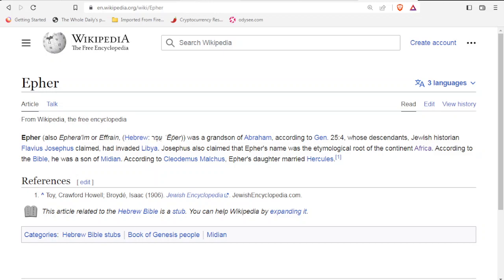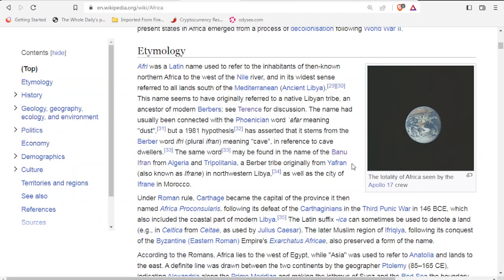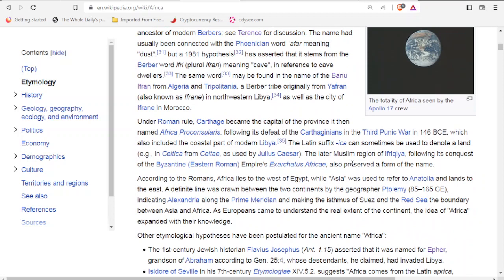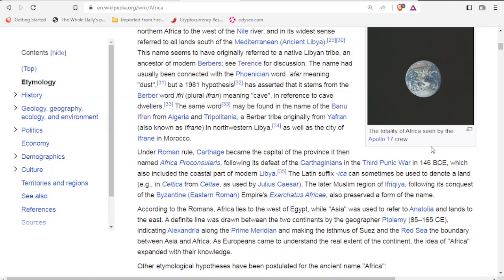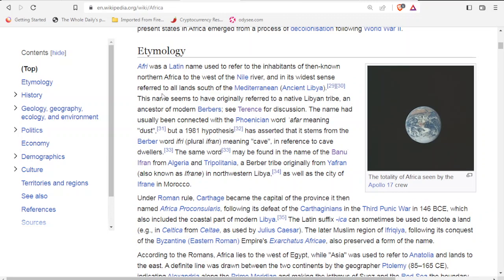Now if we look at the etymology of what this means, just for our learning, just so we know what's happening here. This word Africa, what are we saying when we use that word? Because it says here that the Latin suffix ICA is sometimes used to denote a land. So when we say Africa, we're saying the land of the Afri. So that's kind of what it seems to be saying. And here we see that Afri is a Latin name used to refer to the inhabitants of the then known North Africa to the west of the Nile River, and in its widest sense referred to all the land south of the Mediterranean, ancient Libya.